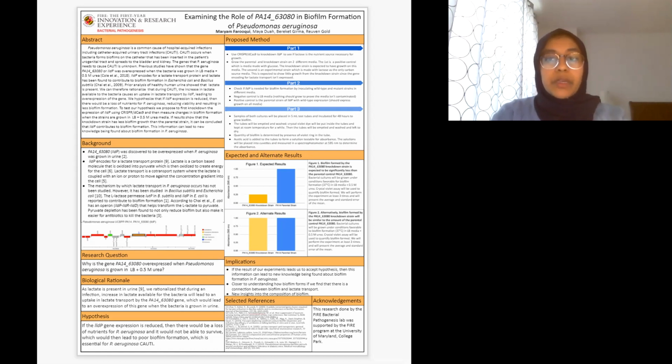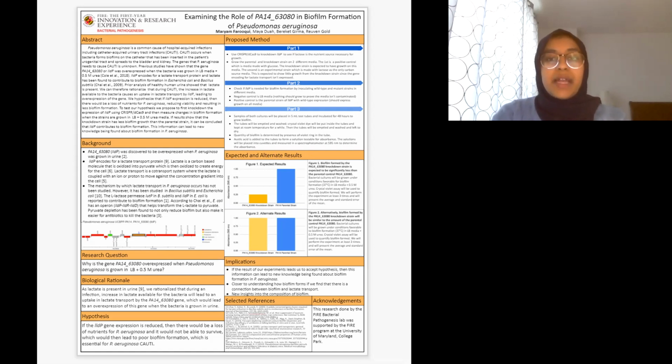Pseudomonas aeruginosa is a common cause of CAUTI. However, how Pseudomonas aeruginosa causes CAUTI is not well understood. Our team focused on a specific gene in Pseudomonas aeruginosa, PA14-630-80, or LLDP, which was previously shown to be overexpressed when the bacteria was grown in LB media and 0.5 molar urea. Our research project's aim is to find out the connection between LLDP and biofilm formation, and why it was overexpressed in LB media and 0.5 molar urea.